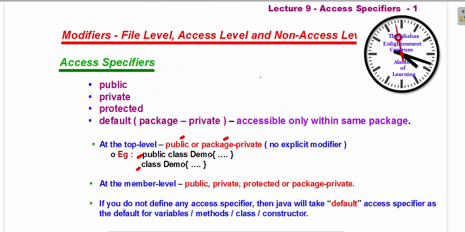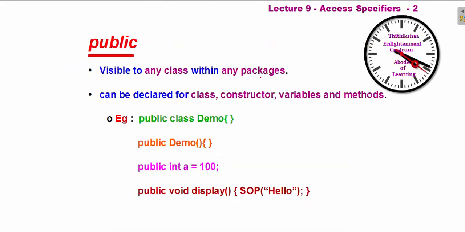Next, if you don't define any access specifier, then Java will take the access specifier default by default. Default is nothing but package private. Package private means within its own package it's private. We will see an example. I'll explain it very clearly.